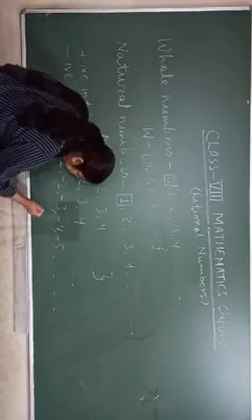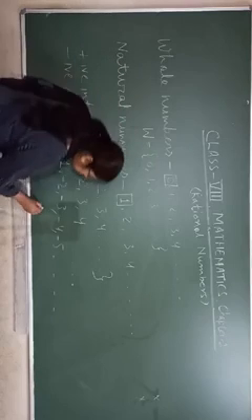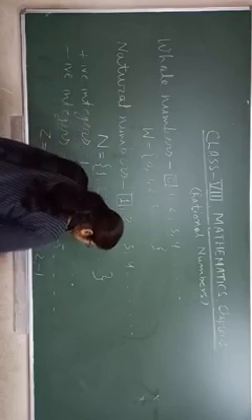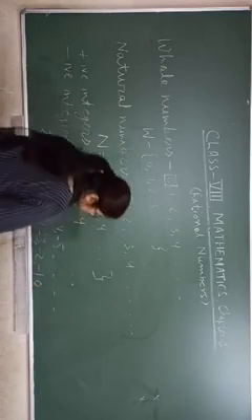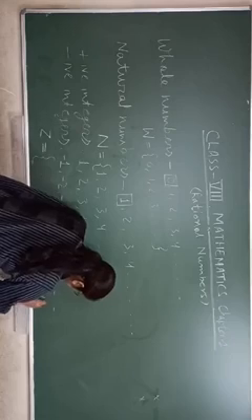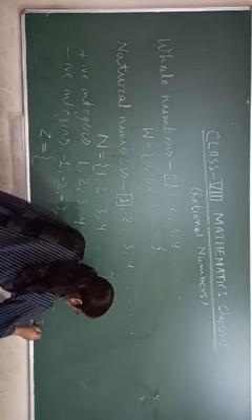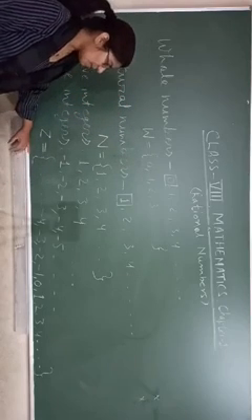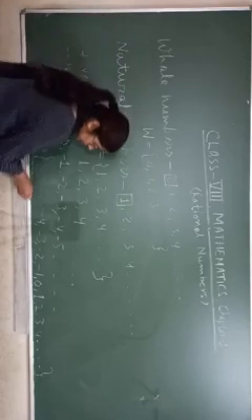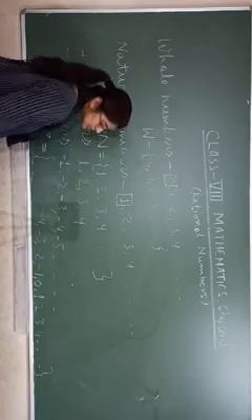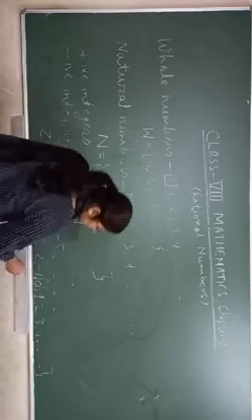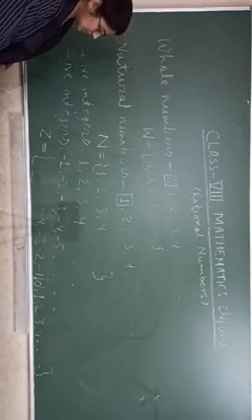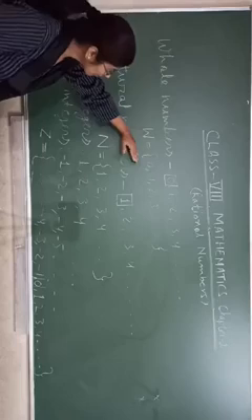We will write it like that: minus 4, minus 3, minus 2, minus 1, 0, and here 1, 2, 3, 4, and so on. This is a set of integers. It contains all negative integers, 0 and all positive integers. This is called set form.